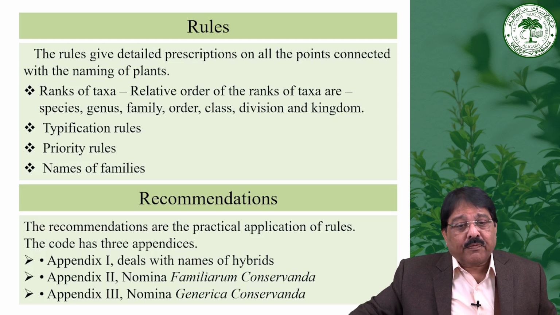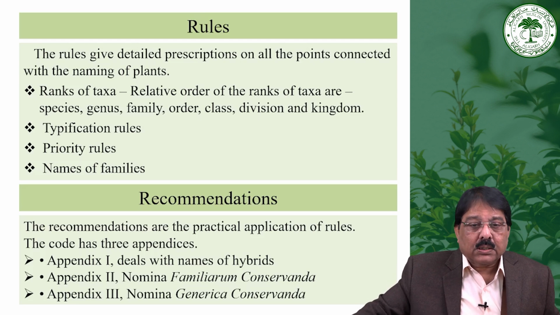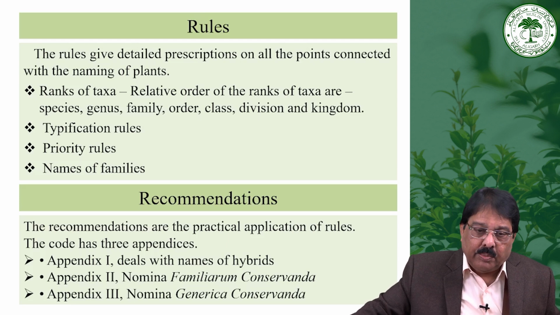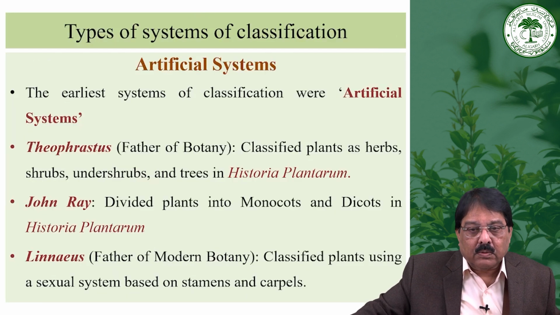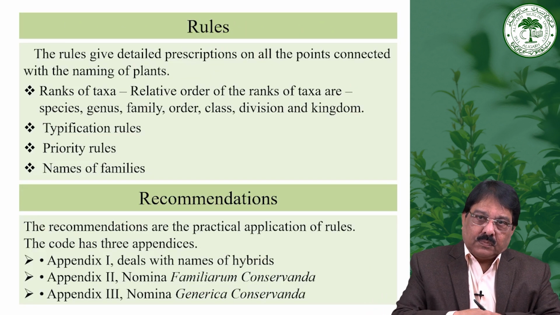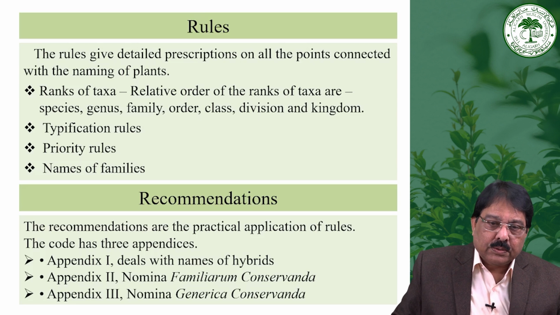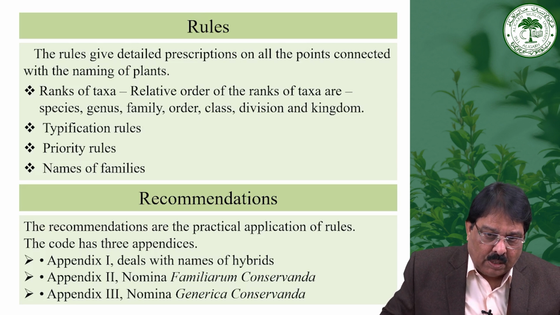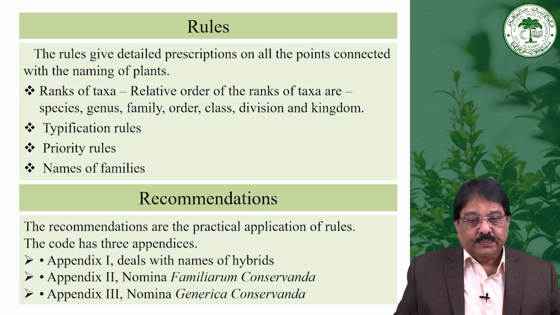Then the priority of publication, the name of the family, and also the recommendations: how hybrid names are given, how the generic name, the family name and the specific name will be given. So that was all about the rules for nomenclature.